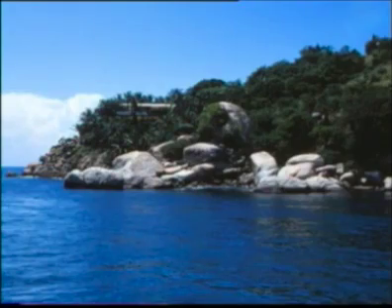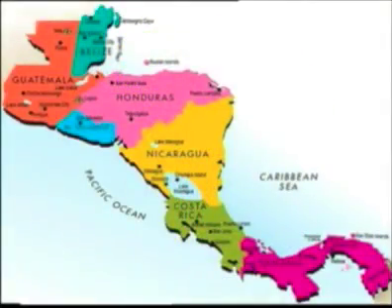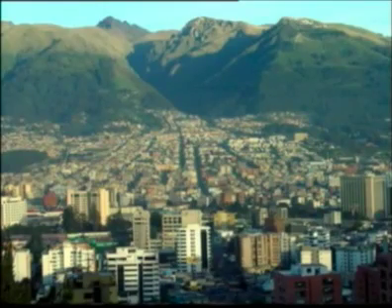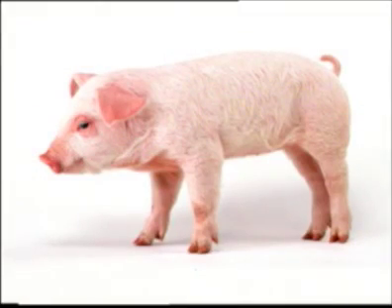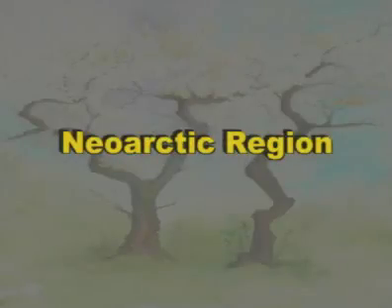Neotropical region. It includes Mexico, Greenland, South America, Central America, South Mexico and the West Indies. Important animals are guinea pig, anteater, armadillo and vampire bat. Nearctic region.